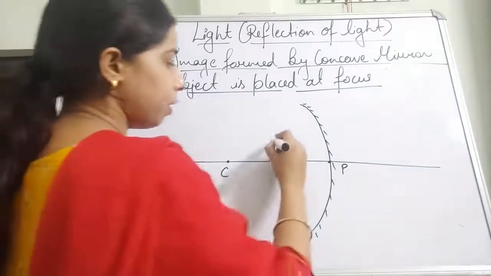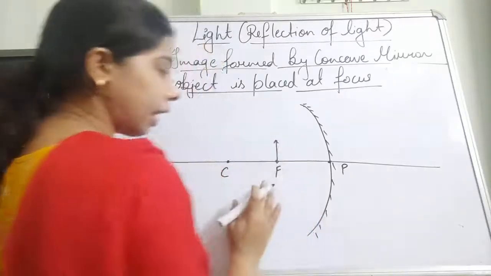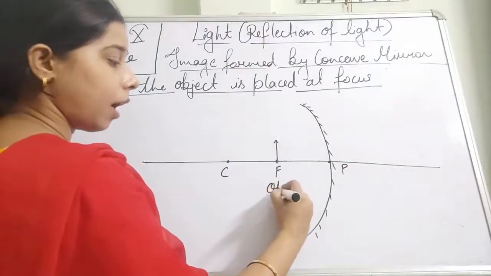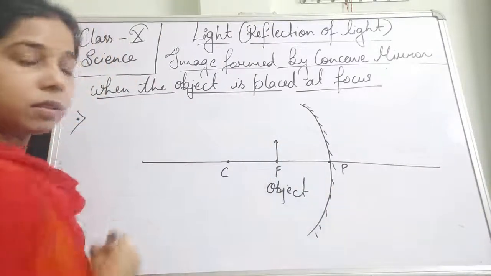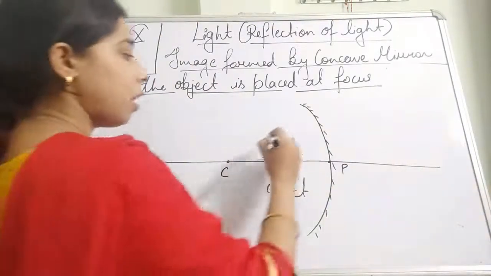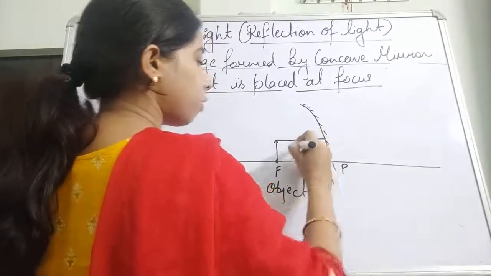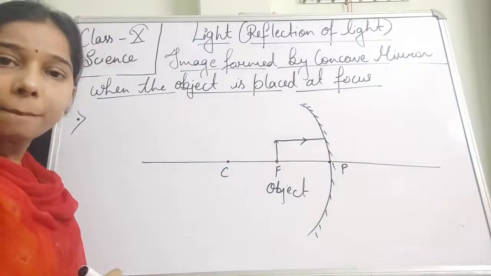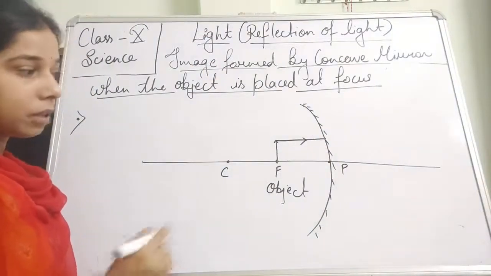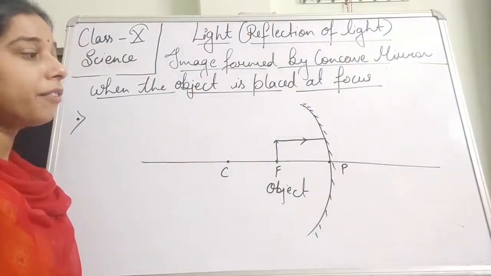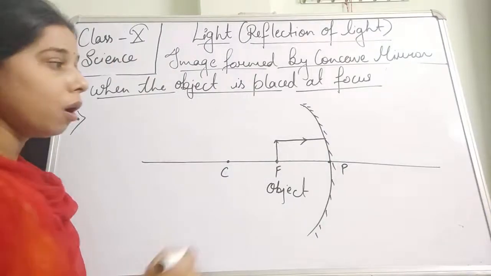Now first of all, we had kept the object at the focus. A ray of light will fall on the surface of the concave mirror, and this will be the parallel one. As it is parallel, after reflection it will pass through the focus itself.